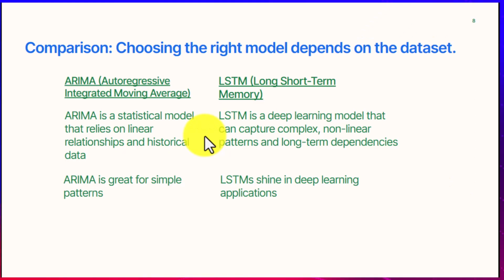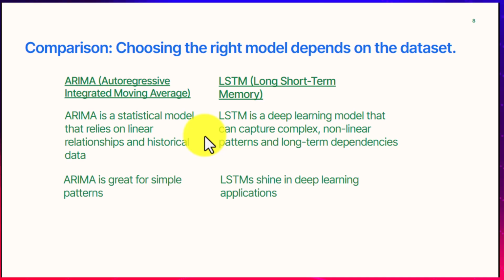Now let's compare ARIMA and LSTM, autoregressive integrated moving average and long short-term memory. ARIMA is a statistical model that relies on linear relationships and historical data, while LSTM is a deep learning model that can capture complex non-linear patterns and long-term dependencies. So ARIMA is great for simple patterns, while LSTM shines in deep learning applications. So the difference is clear.